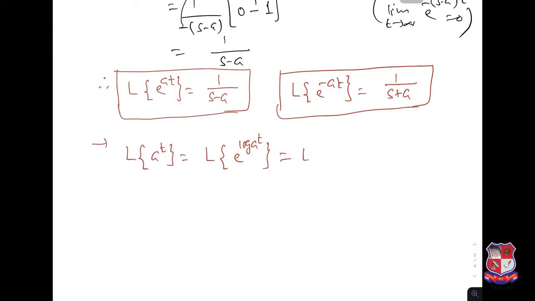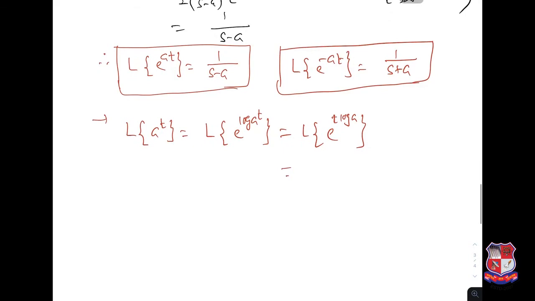So that is nothing but Laplace transformation of e power t log a. Now this is of the form e power at, and a is log a. So this is nothing but 1 over s minus a, so 1 over s minus log a.